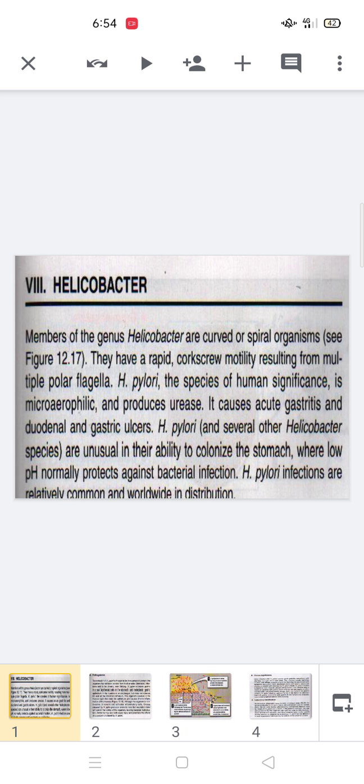Now, the colonization of this microorganism in the stomach: they try to colonize the area where the pH is high, meaning alkaline in nature.